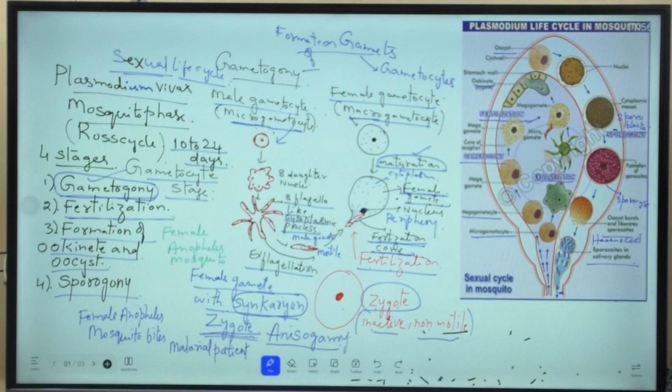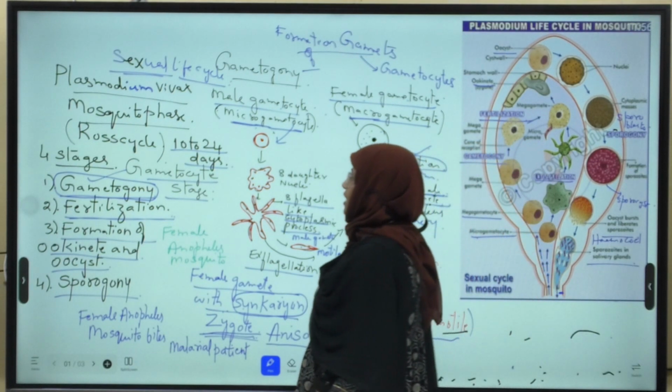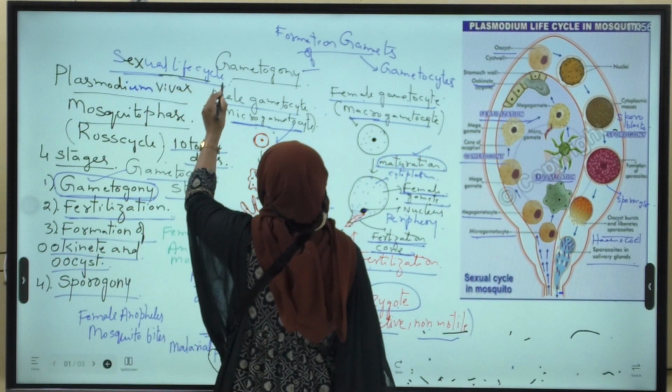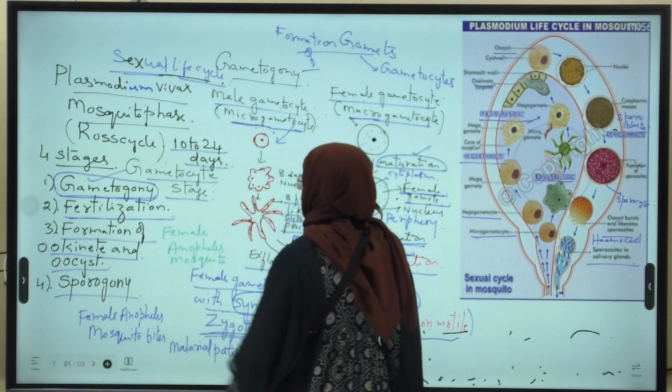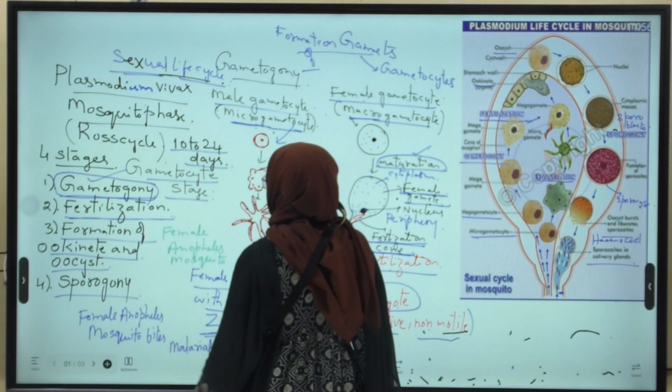They are ready to infect man. When this infected female Anopheles mosquito bites and sucks the blood of a healthy man, the sporozoites enter the blood circulation of man, and then the human phase starts. This is about the sexual life cycle of Plasmodium vivax in the mosquito, or mosquito phase. It was described by whom? Ross cycle.